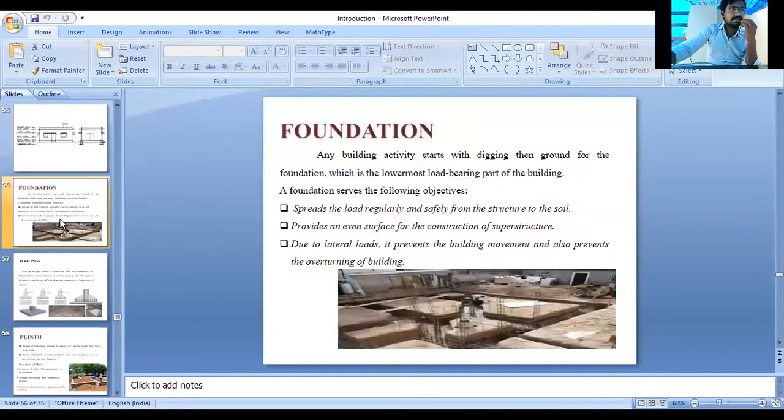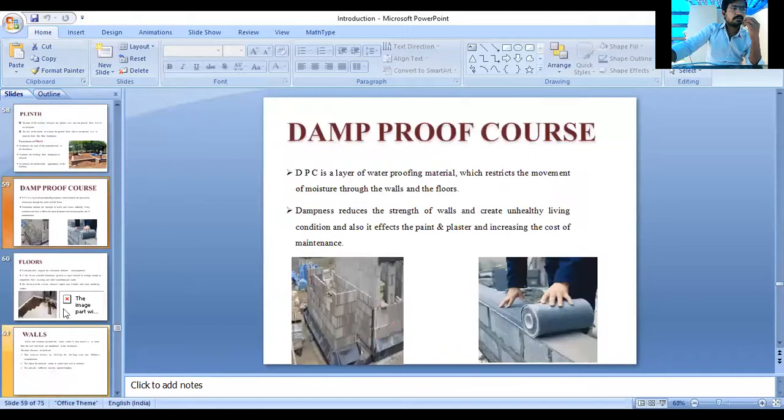We have completed this foundation, footing and plinth. Damp-proof course also completed.